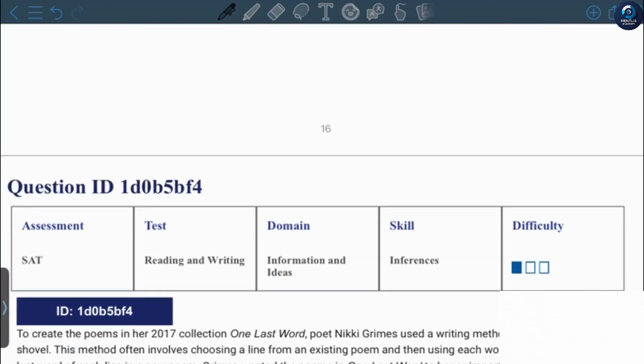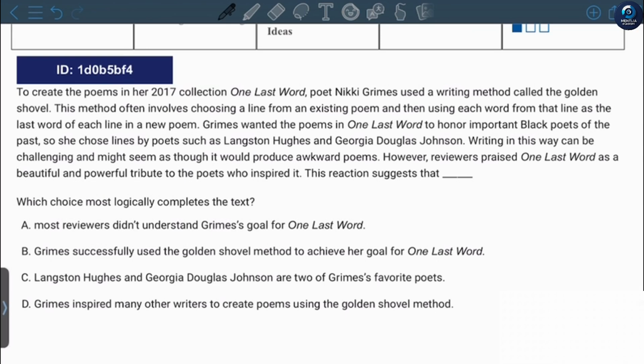The answer is C. To create the poems in her 2017 collection, One Last Word, poet Nikki Grimes used a writing method called the Golden Shovel. This method often involves choosing a line from an existing poem and then using each word from that line as the last word of each line in a new poem.